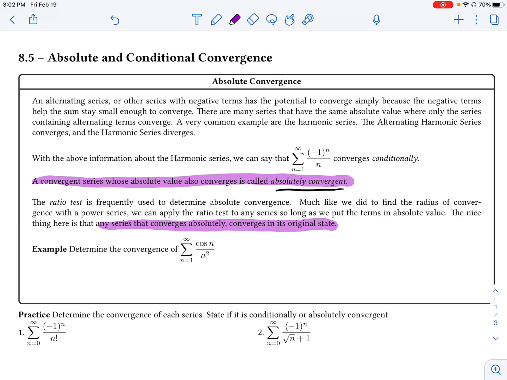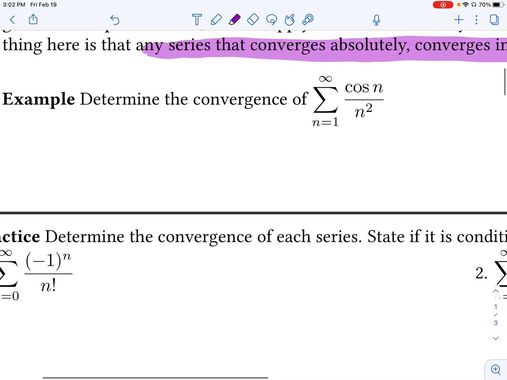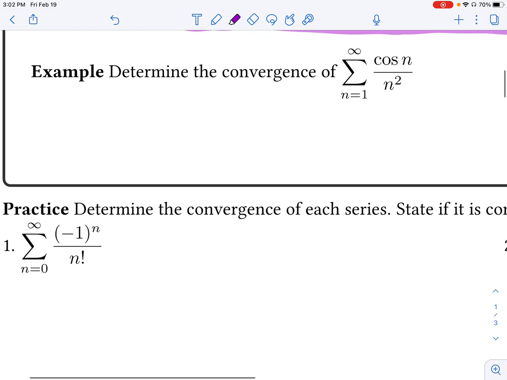And a great example of this is the following example that I have here. So let's take a look at the convergence of cosine of n over n squared. Now, pause the video and think to yourself, well, what test would I want to apply here? Which would be a relevant test for us to use?